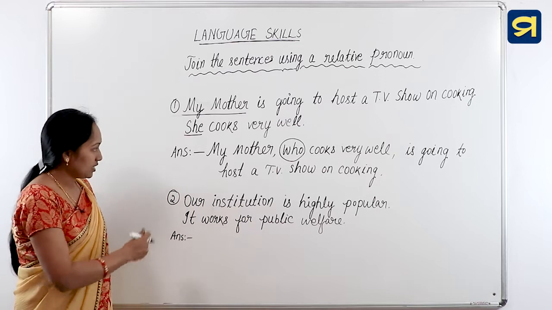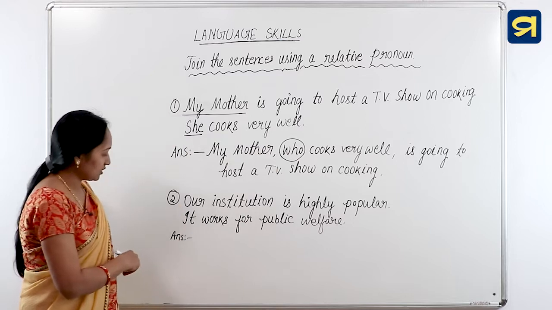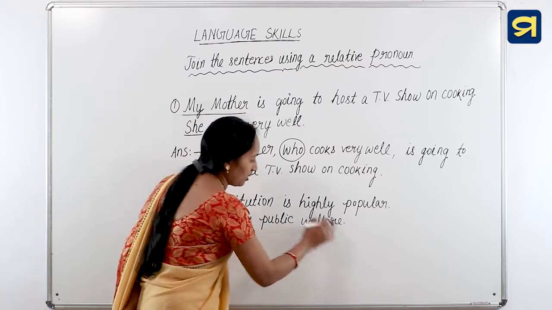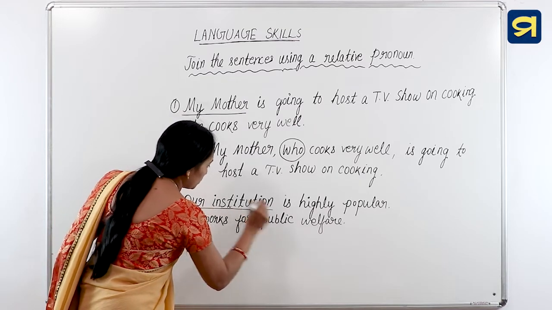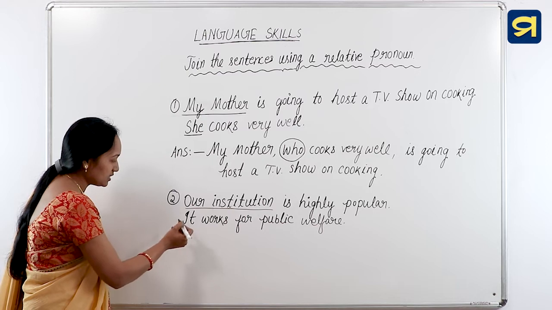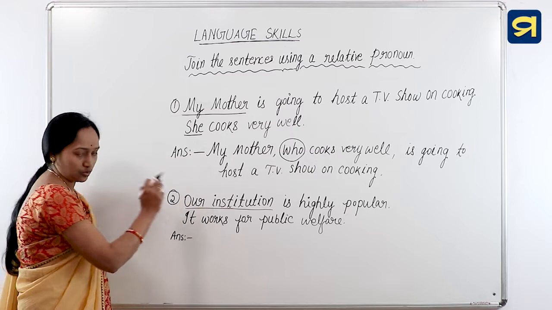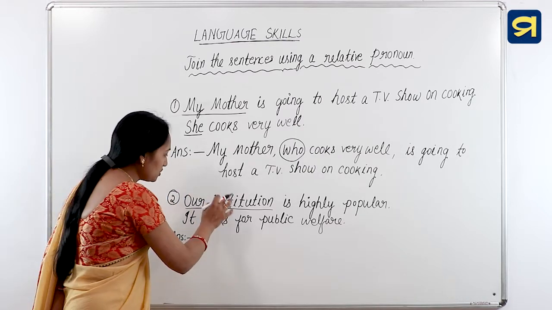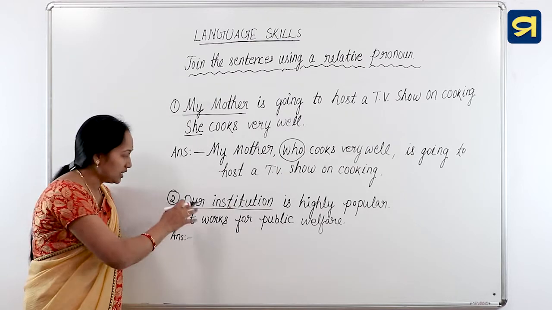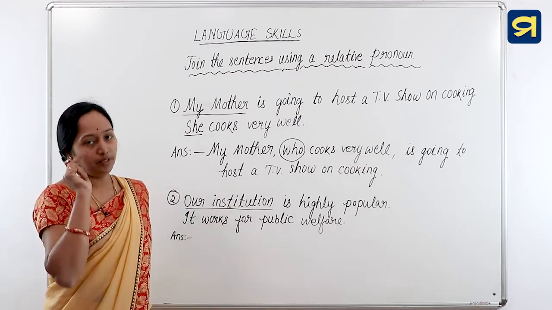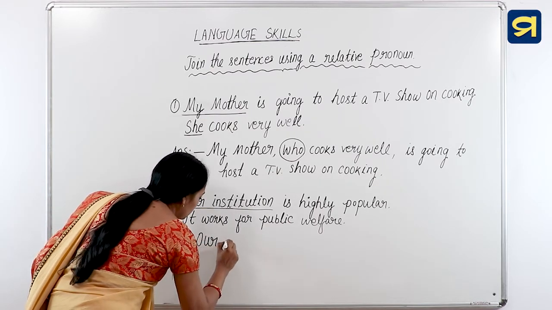Okay. The next one, our institution is highly popular. The second sentence, it works for public welfare. Here the subject is our institution. And in the second sentence, it refers to the same institution. So institution is a non-person noun. So in a non-defining relative clause, as it is a non-person noun, always which will be used. So the sentence will be: our institution,